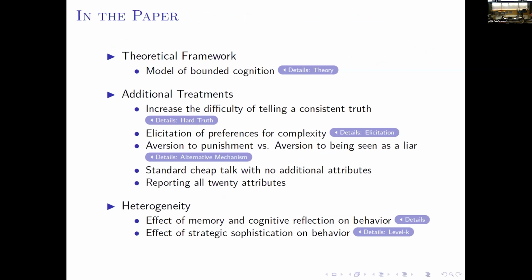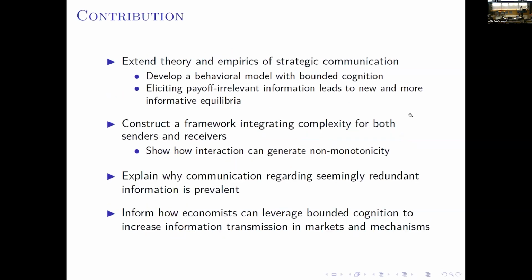We also elicit subjects' preferences for complexity and also standard cheap talk as a robustness check, etc. And we also have some heterogeneity analysis where we show that memory and cognitive reflection ability influence information transmission, but through distinct channels. We also have some level-k analysis as well.